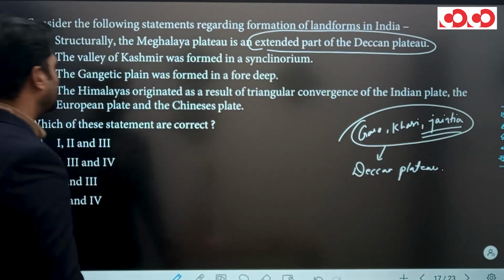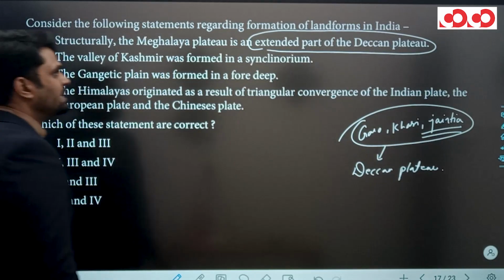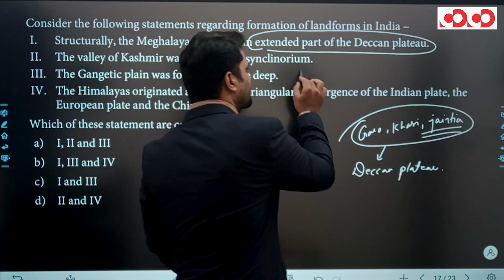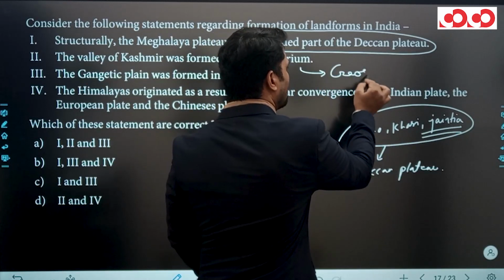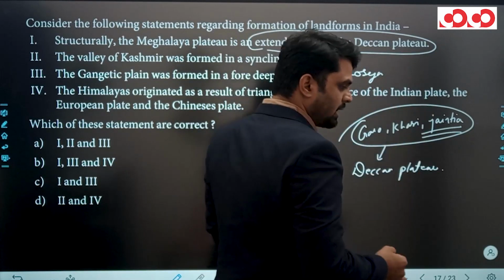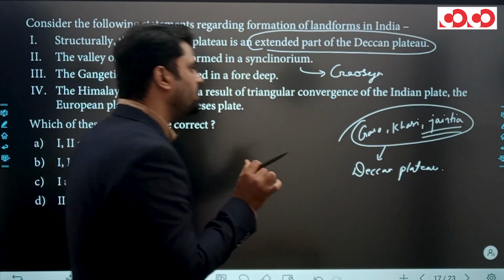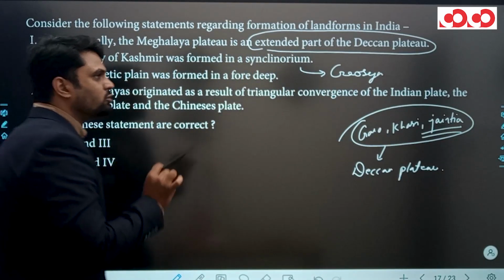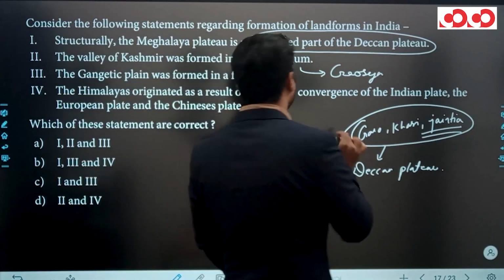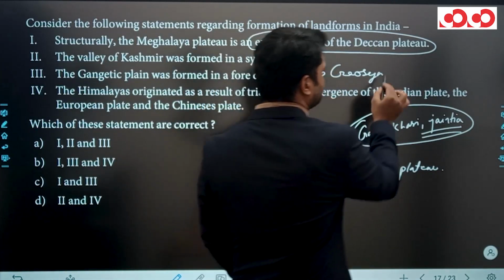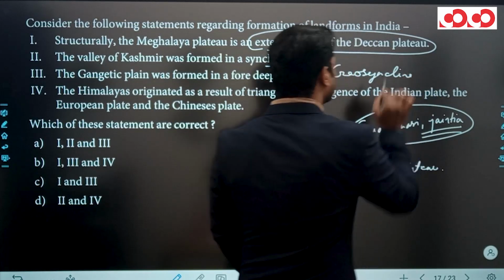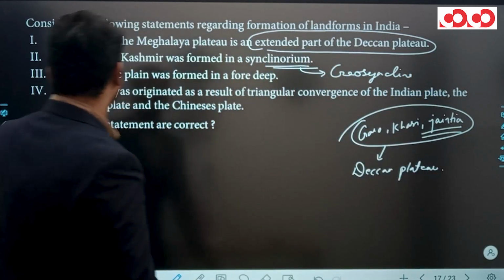Second statement is the valley of Kashmir was formed in synclinorium or you can say through geosyncline. Look, whole Himalaya is an upliftment part of geosyncline. So Kashmir Valley is also situated in Himalaya. So it is also a part of this geosyncline or synclinorium. Clear? So second statement is also correct.